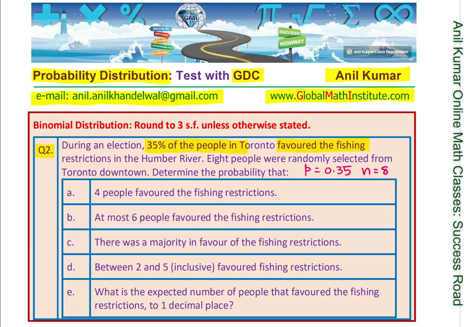The first one is 4 people favored the fishing restriction. That means exactly 4 people, so we are looking for the probability when x is equal to 4. For this, the function is binomial. This is a binomial distribution because the answer could be either yes or no, and the probability is going to remain the same throughout this experiment. So it is binom, and exactly means PDF.